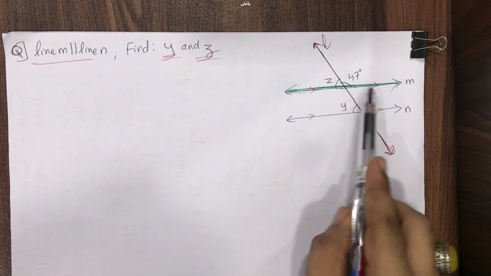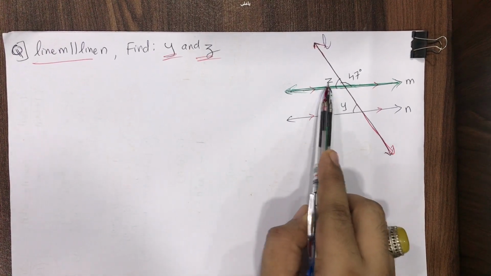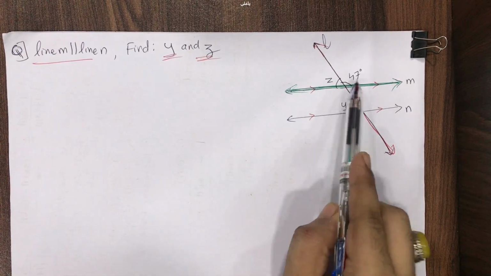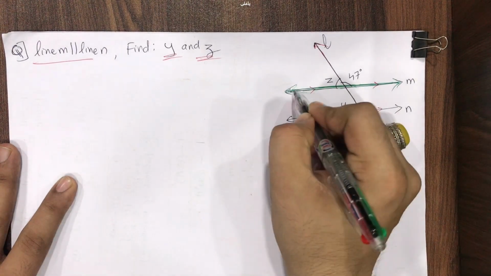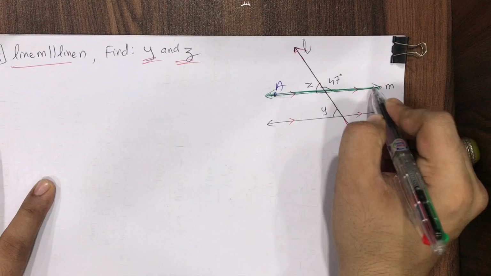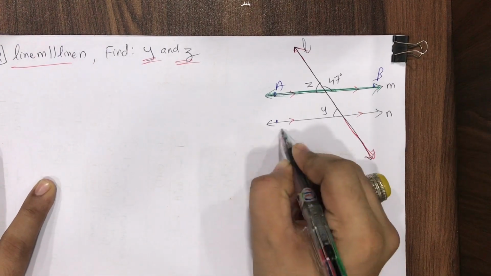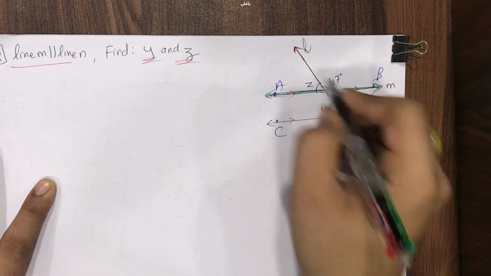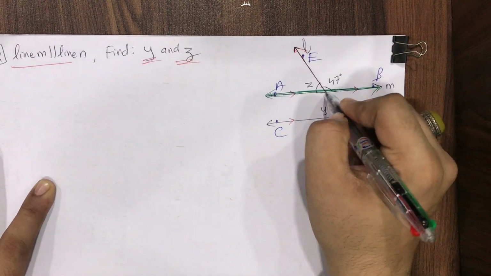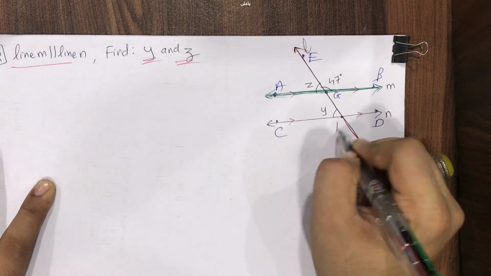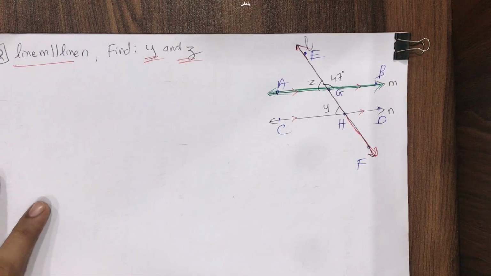This green line has two angles above it, one is Z and one is 47 degrees. So can I say Z plus 47 is equal to 180 degrees? Yes, of course I can write it. But first let me name everything. Let it be A, B, C, D, E, F, G, H.